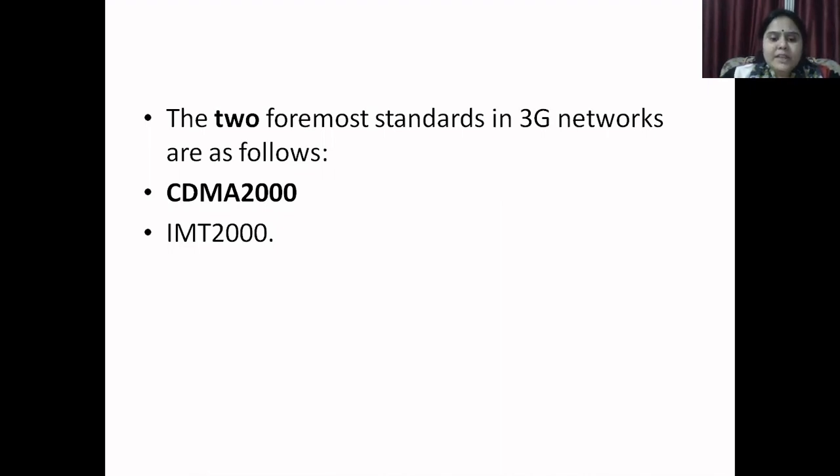It supports 3G as defined by the International Telecommunication Union, that is ITU, for IMT 2000. Then this is divided into WCDMA, that is wideband code division multiple access, a standard defined by the ITU and derived from the code division multiple access, that is CDMA standard. This standard is officially called IMT 2000 direct spread.